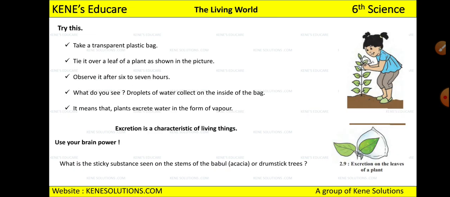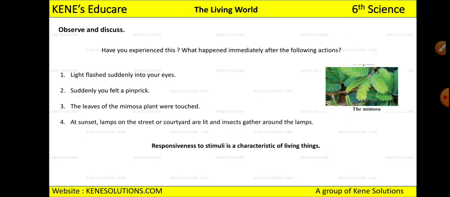Then we studied one experiment which you might have conducted. You have to tie a plastic bag to it, and after a few hours you will see some water droplets. So here you can conclude plants are excreting out water, right? So this excretion is also a characteristic of living things. Now today we will be studying another characteristic, which is responsiveness to stimuli.